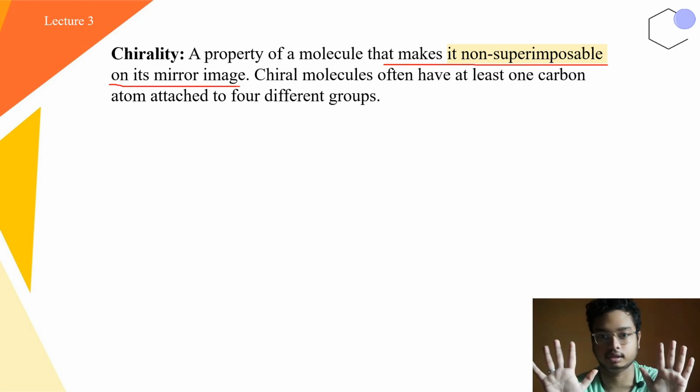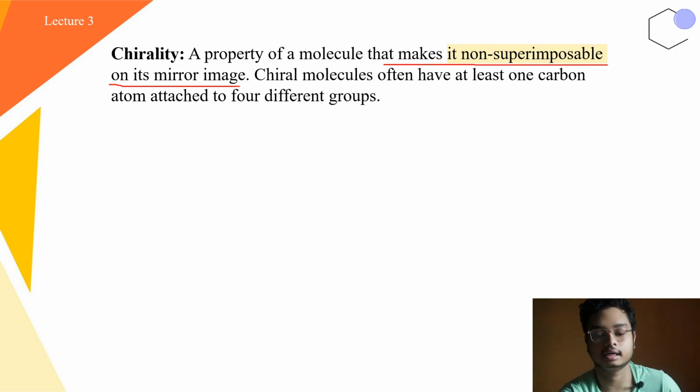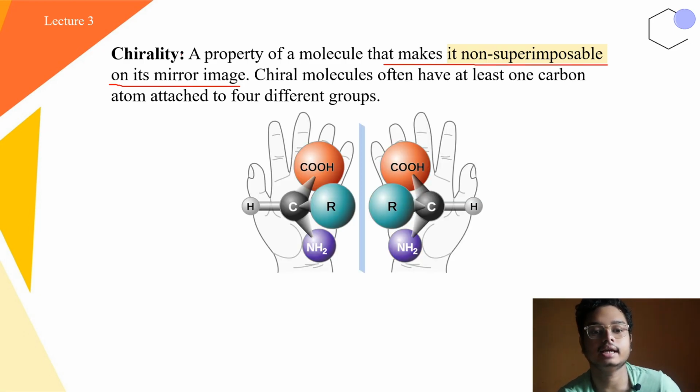Our hand is a chiral object, and that's why the word chiral comes from the Greek word for property of hand. So our hand is chiral. Similarly, it is drawn here. In this picture you can see what I am discussing: this is a hand and its mirror image. If we directly put this thing here, it will not be superimposed. That means our hand is chiral. Similarly, this particular compound is clearly an asymmetric molecule. It also provides a non-superimposable mirror image, which means this molecule is also chiral.